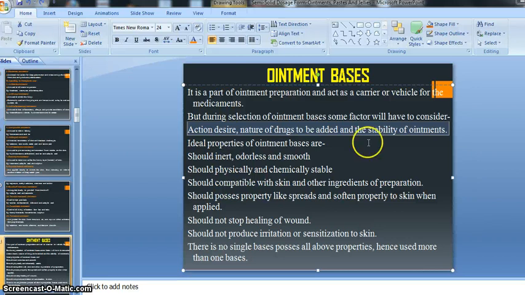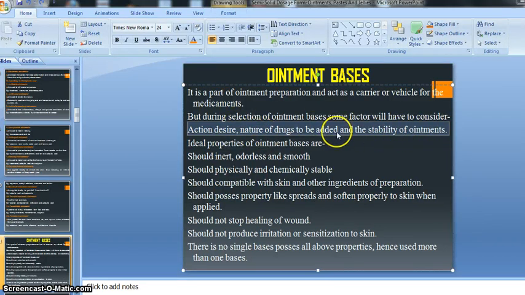It means whether the drug we selected for the preparation of the ointment is suitable or stable with our ointment base. That's why it is the stability of ointment.